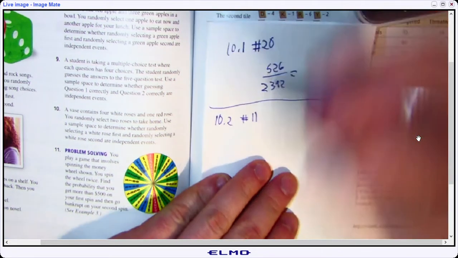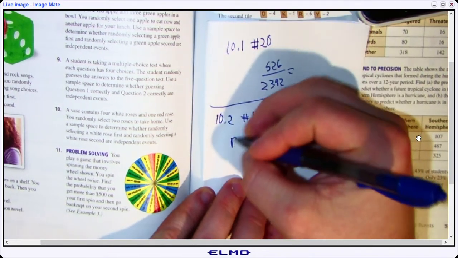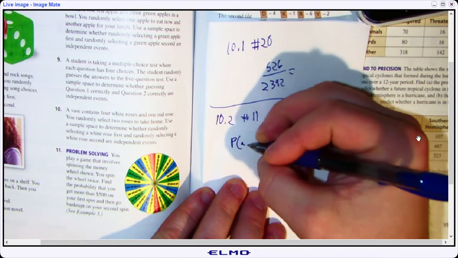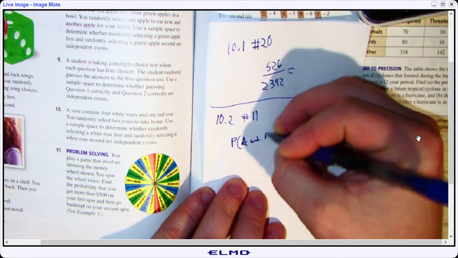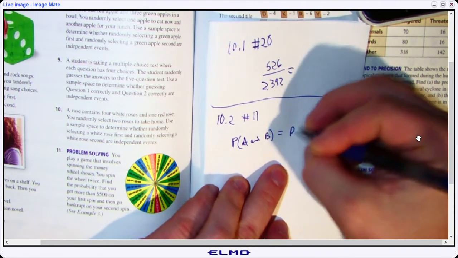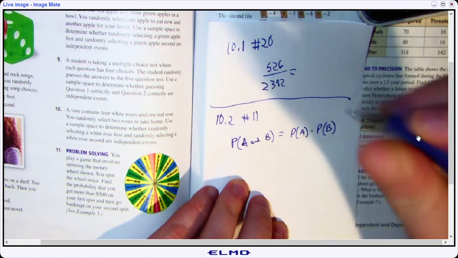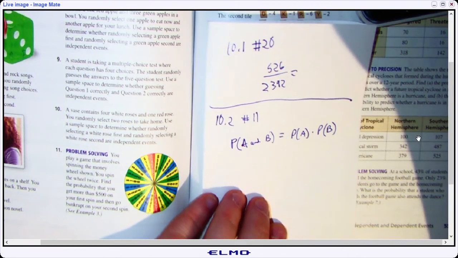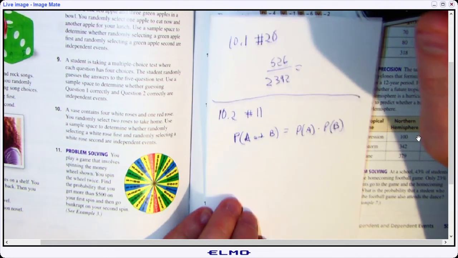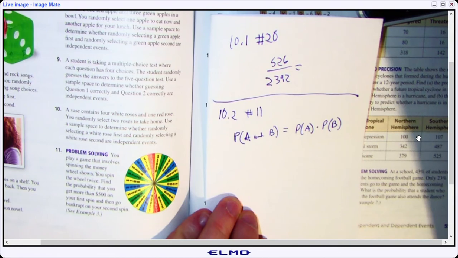And then hopefully remember this whole probability of A and B for independent probabilities was just the probability of A multiplied by the probability of B. Only for independent probabilities, right? Which these are. Because the first spin doesn't affect the second spin doesn't affect the first spin.